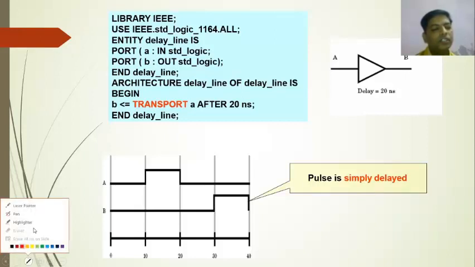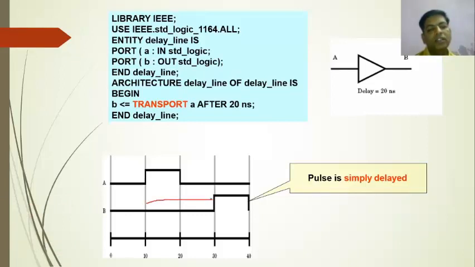If you see the location, there is a total of 20 nanosecond time period. So the pulse will get delayed by 20 nanosecond after A. B is equal to transport A after 20 nanoseconds. In this way the transport delay is explained. The pulse is simply delayed.